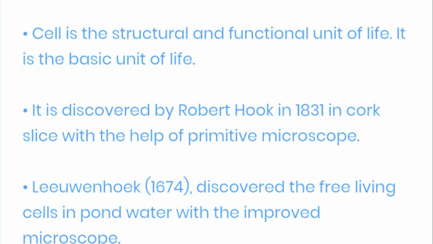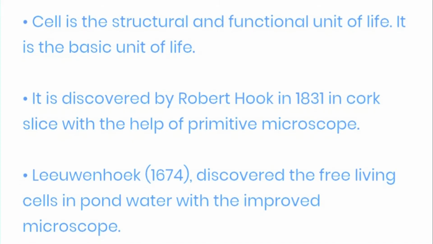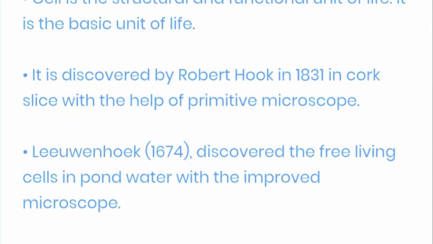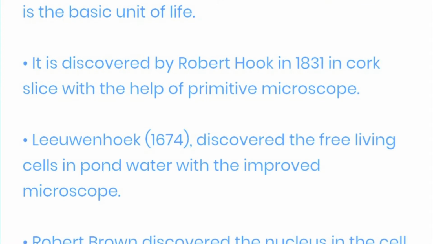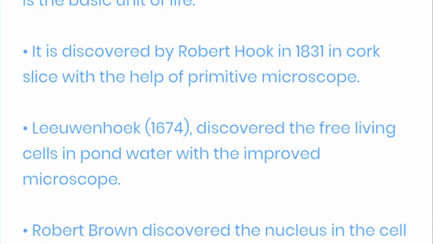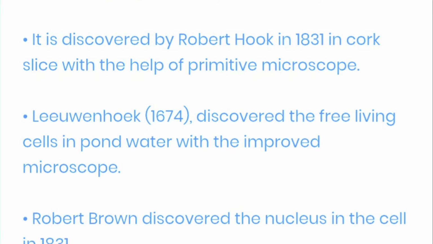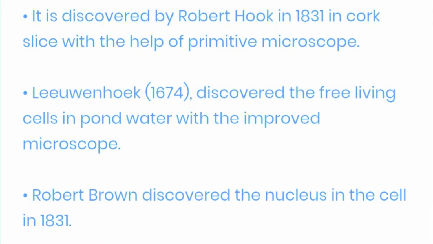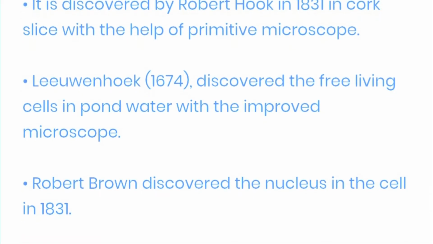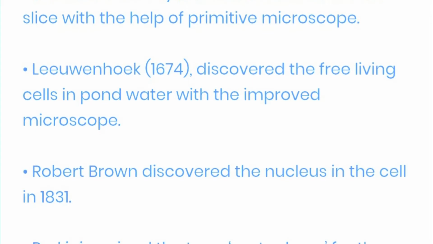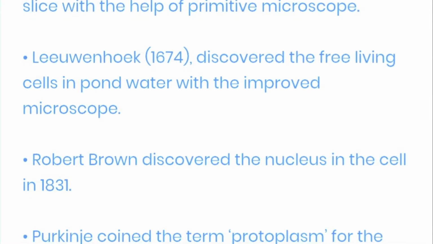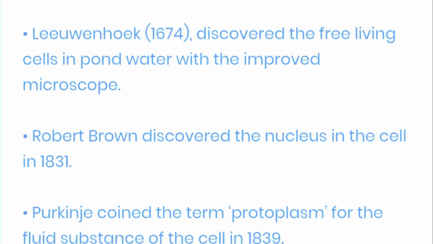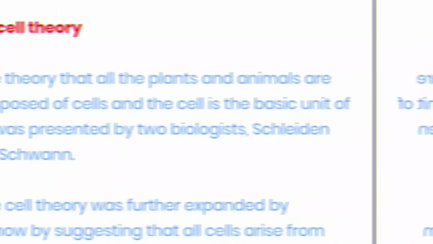It was discovered by Robert Hooke in 1831 in a cork slice with the help of a primitive microscope. Leeuwenhoek in 1674 discovered free living cells in pond water with an improved microscope. Robert Brown discovered the nucleus in the cell in 1831. Purkinje coined the term protoplasm for the fluid substance of the cell in 1839.